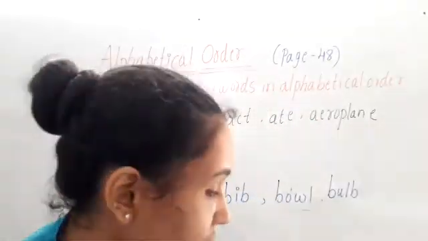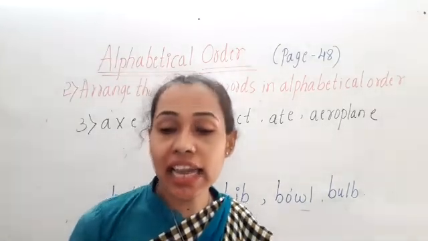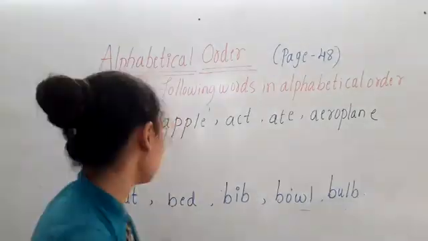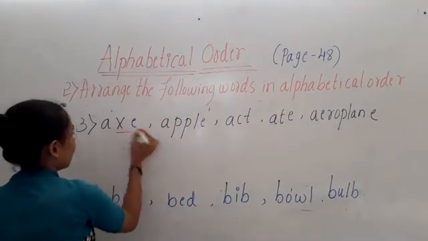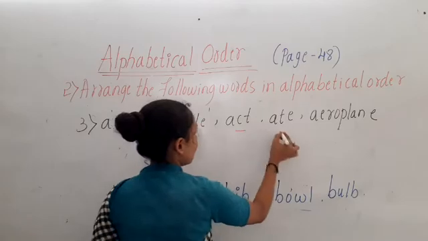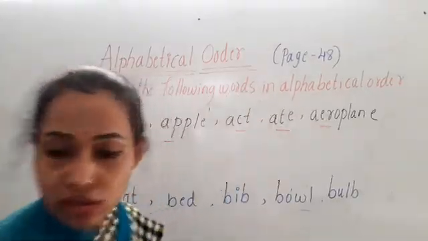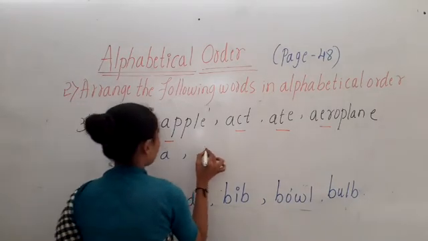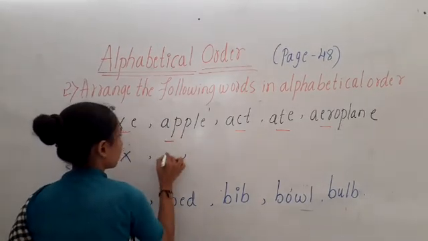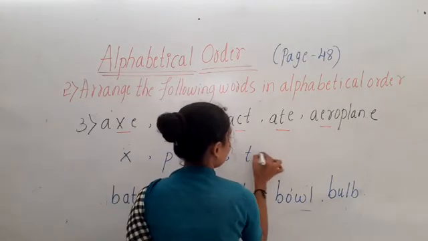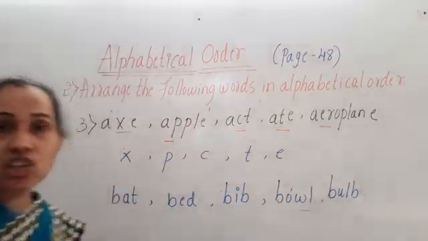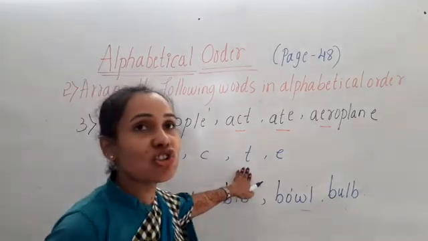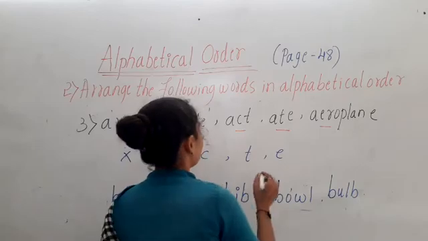In all these words, the beginning letter is again the same. So in such cases, we have to move to the second letter. Here X, P, C, T, E. So let us write down X, P, C, T, E. In the alphabet, which letter comes first, children?